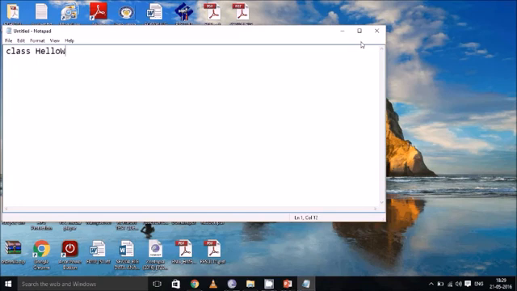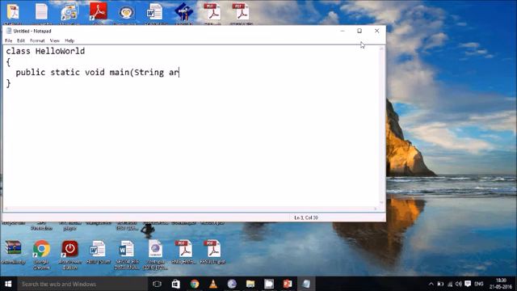For example, in this case we will have HelloWorld, with an open and close curly bracket. In C we have a main function called void main, but in Java we should have a main function called public static void main.